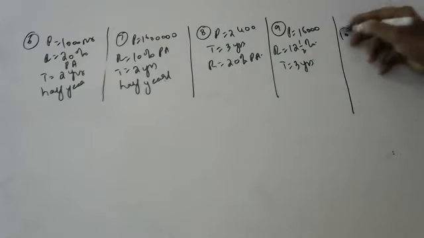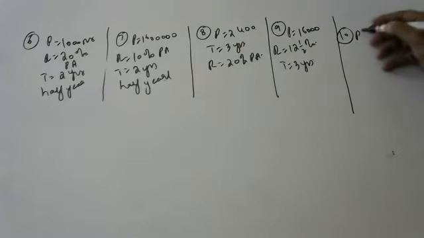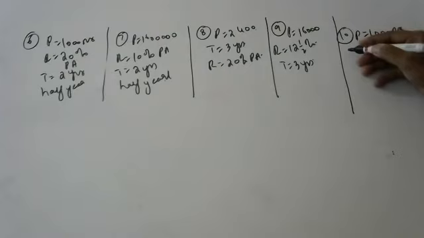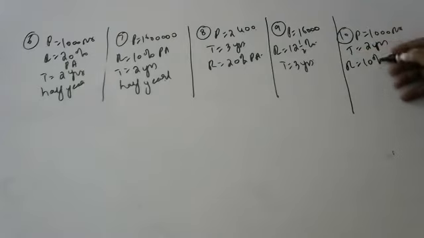Next one, children. Principal is 1,000 rupees. Please check, children. Time is 2 years. Rate of interest is 10% per annum. Normal sum, children.